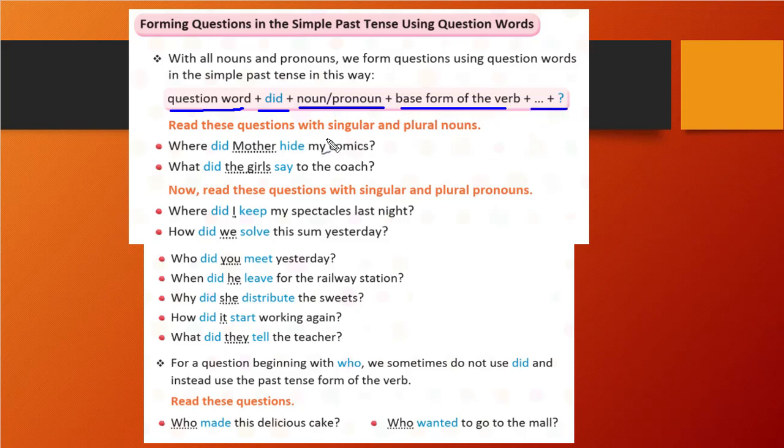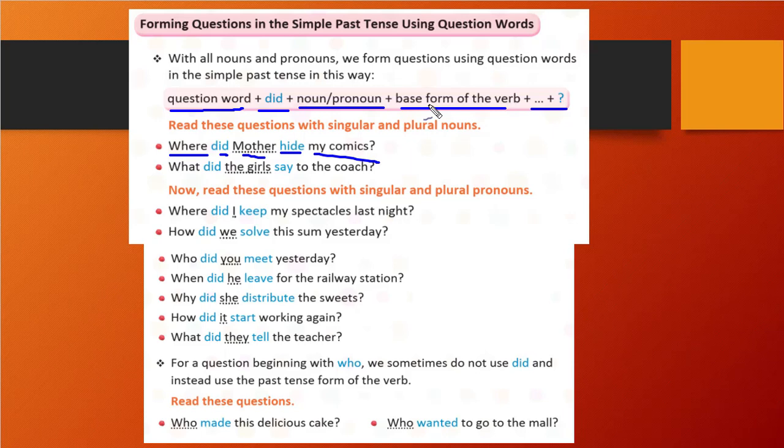Okay, you can see here. First the question word is there. After that did is there. Then the singular noun mother is there. The base form of the verb is there, and then my comics and the question mark. That's it. Nothing else is done here, right? Okay, so let's see further.